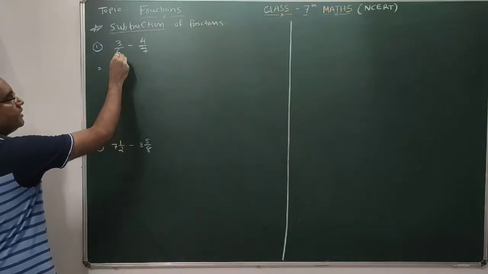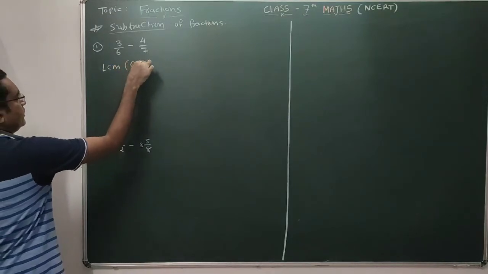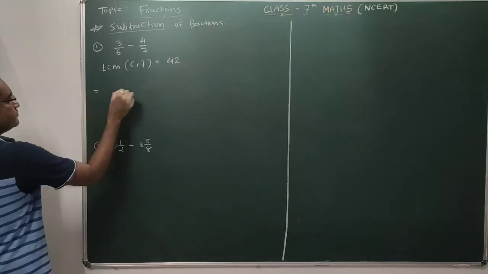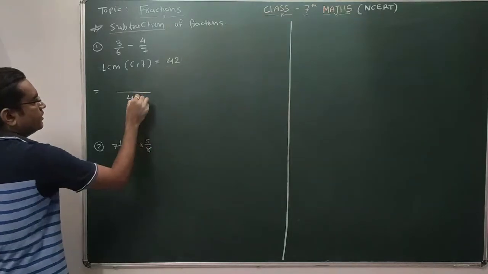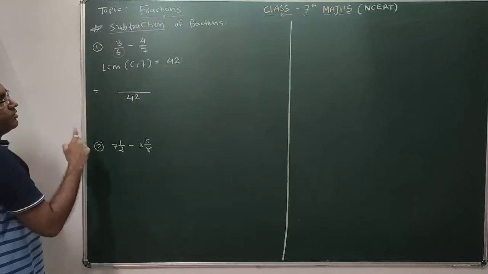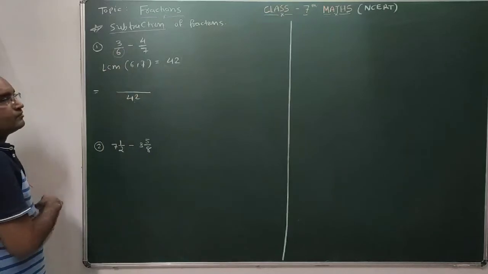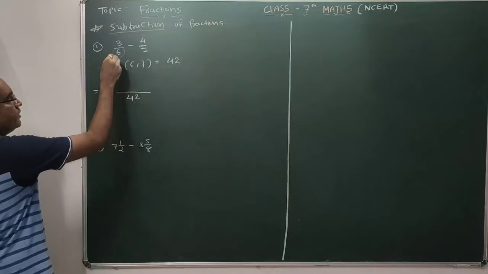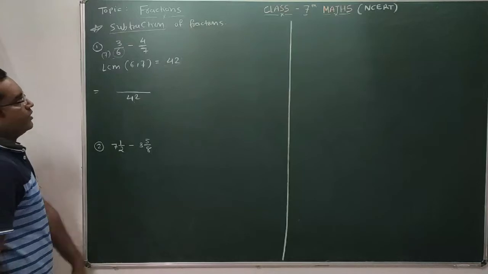So here first the LCM of these denominators, LCM of this number 6 and 7, that will be 42. So here you have to write this 42 in the denominator. You have to write the LCM in the denominator. Now you have to consider this first fraction in which denominator is 6. You have to ask yourself by which number this 6 must be multiplied to get this 42. So you have to consider the table. 6 7s are 42. This 6 must be multiplied with 7 to get this 42.